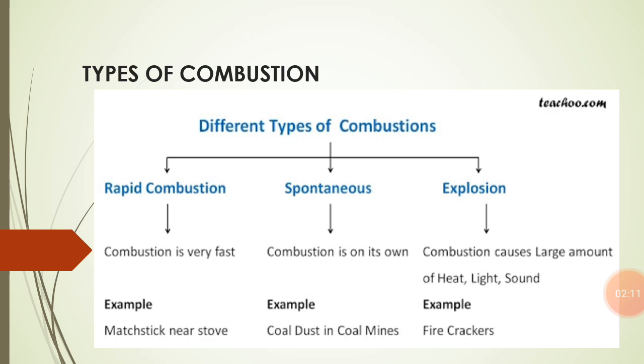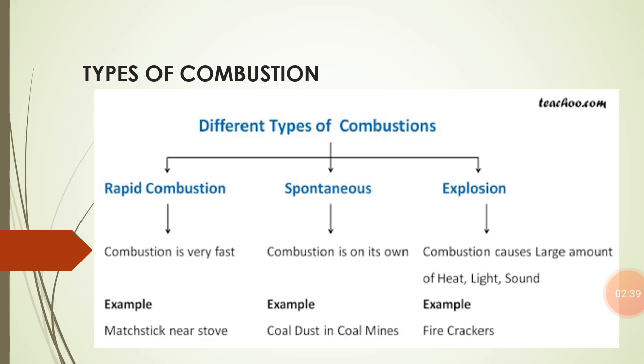There are so many examples of this: burning of LPG, burning of petrol, burning of dry grass, burning of matchstick, burning of magnesium ribbon or wire. These are all examples of rapid combustion. So what is rapid combustion? The combustion that occurs at a very fast rate is known as rapid combustion, and these are its examples. So this is about rapid combustion.